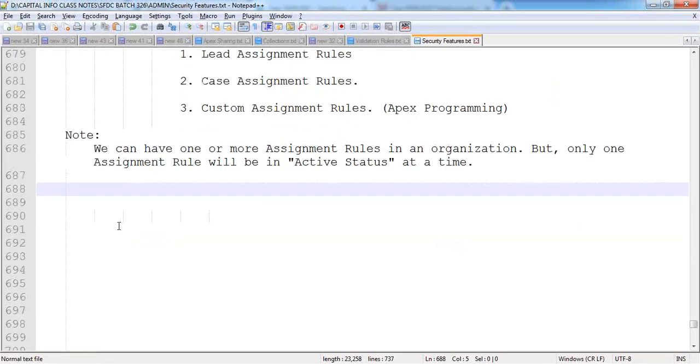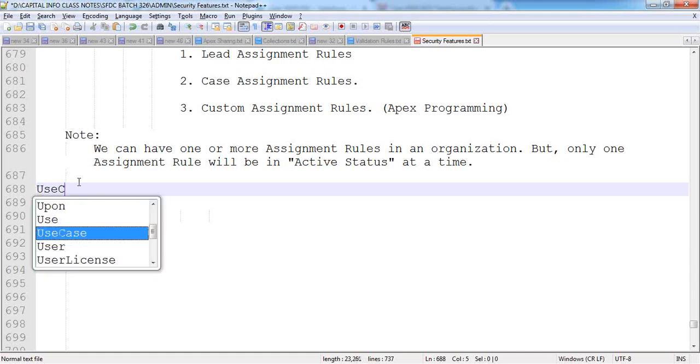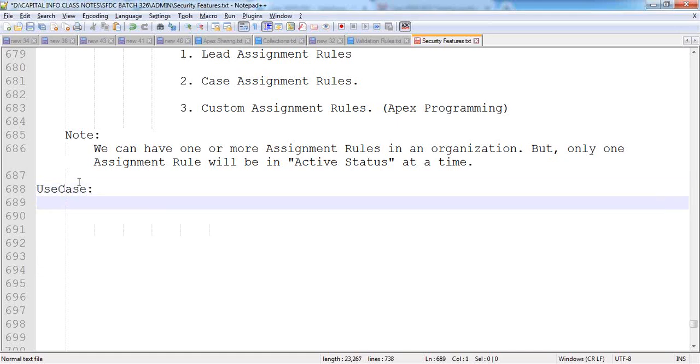Done? Now, in this case, how can we create these assignment rules? Okay, now let's see. Let's take a small use case.